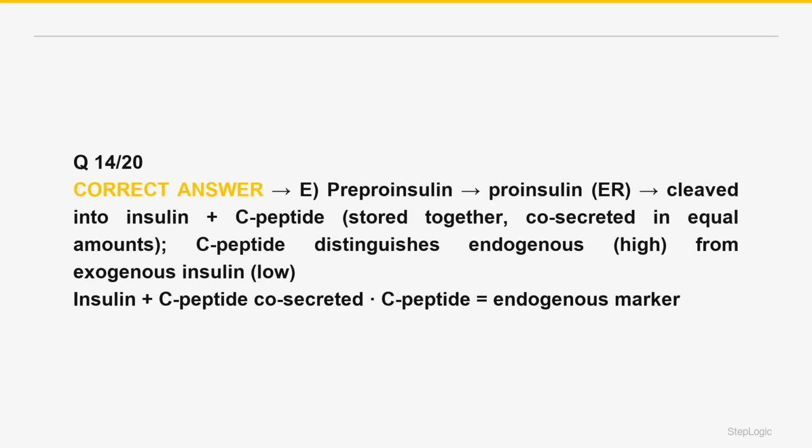Hypoglycemia from surreptitious or factitious insulin injection or accidental overdose has high insulin but low C-peptide. This insulin to C-peptide dissociation is the key to the hypoglycemia workup. The preproinsulin to proinsulin to insulin plus C-peptide processing, with C-peptide as an endogenous marker, is correct.